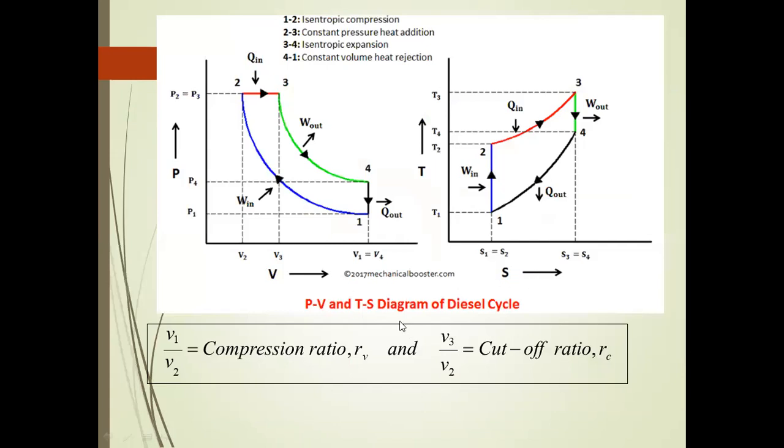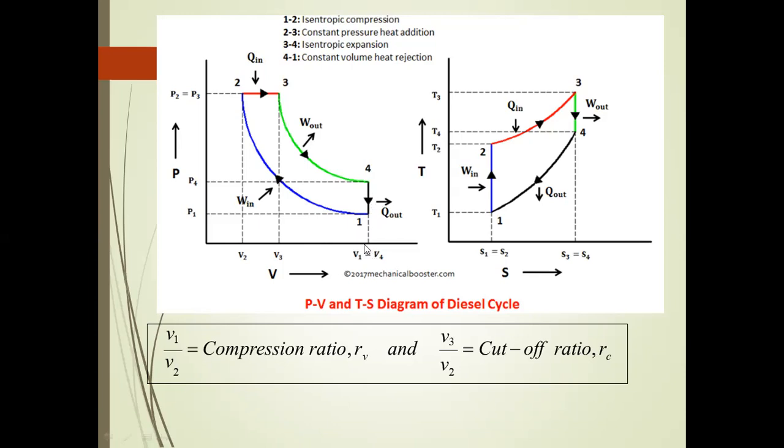From this slide, we discuss the PV and TS diagrams of the diesel cycle. In the PV and TS diagrams, point 1 represents the cylinder full of air. Let P1, V1, and T1 be the corresponding pressure, volume, and absolute temperature. The piston then compresses the air adiabatically, PV to the power gamma equals constant, until the values become P2, V2, and T2. Process 1 to 2 is the isentropic compression process.